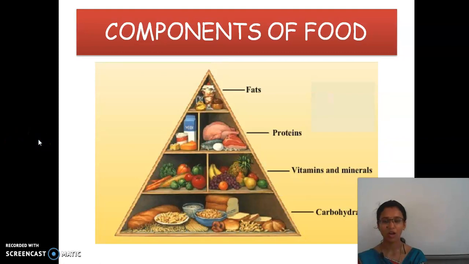Next, what are the components of food? That is, what are the nutrients present in the food? They are fat, proteins, vitamins and minerals, and carbohydrates. For what are all these nutrients used?